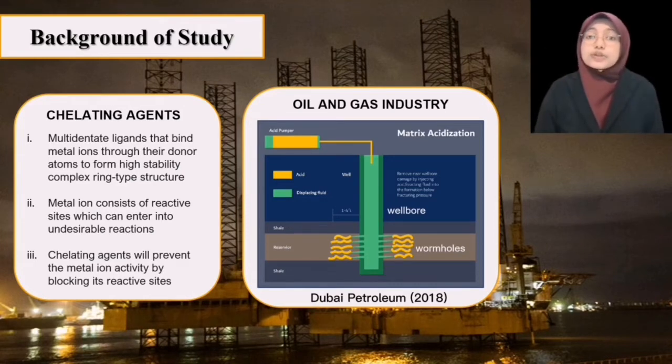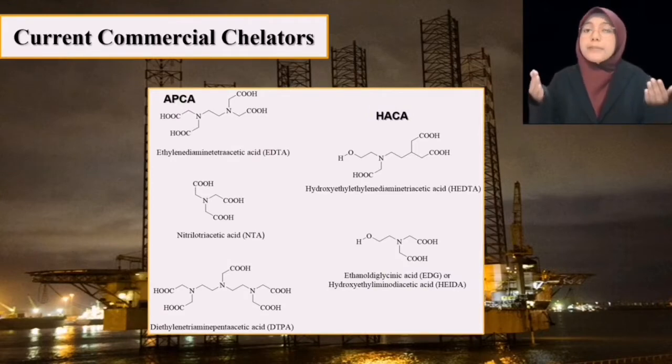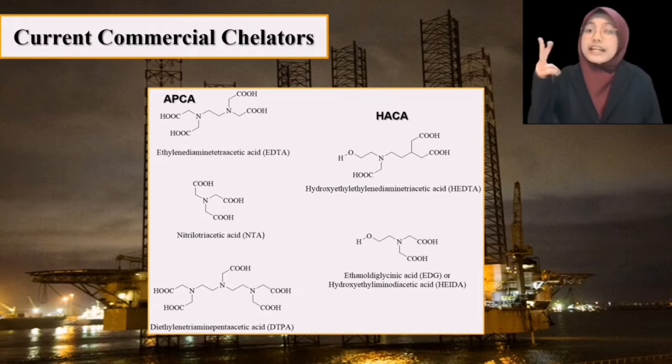Besides, acidizing is used to improve the flow of hydrocarbons by generating wormholes through calcite dissolution in carbonate rocks via chelation of calcium ion. Therefore, to achieve this purpose, amino polycarboxylic acids such as EDTA, DTPA, and NTA, as well as hydroxyamino carboxylic acids like HEDTA and HEIDA have been utilized over the past few years.